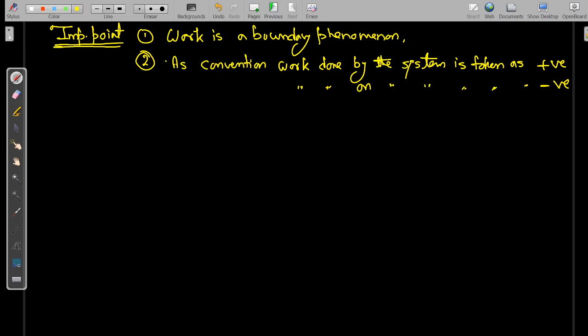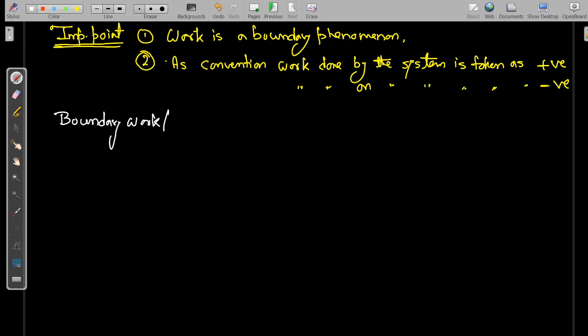Okay, so now let us move to the different types of work. The first one, which is the most important, is boundary work.